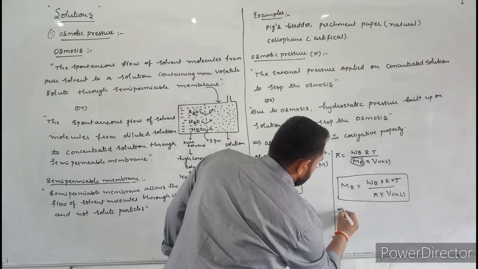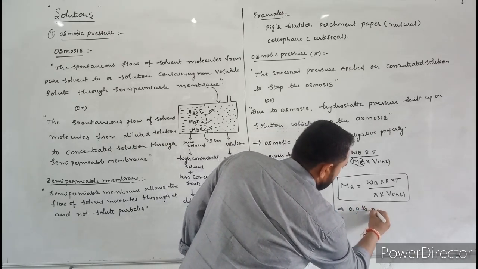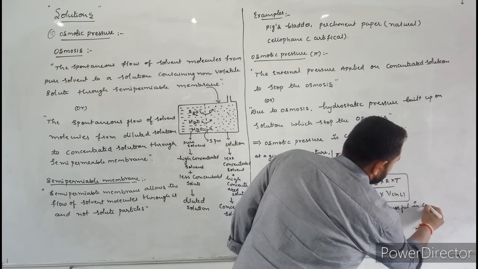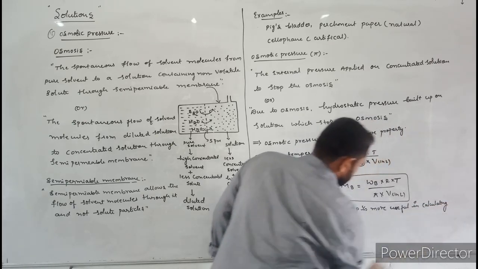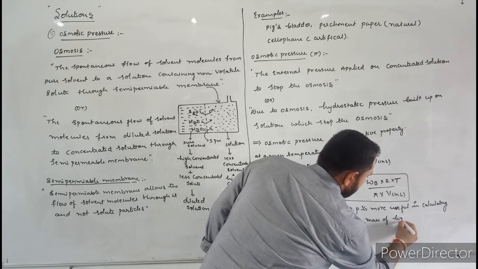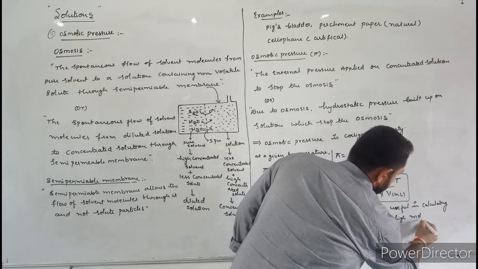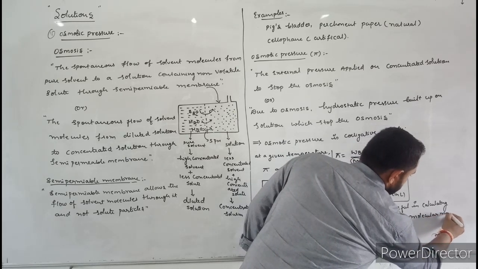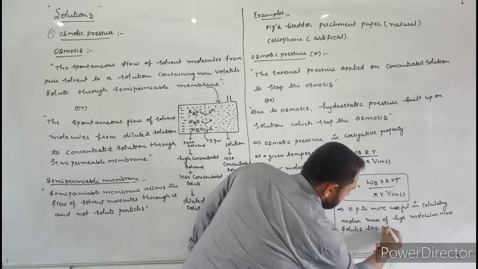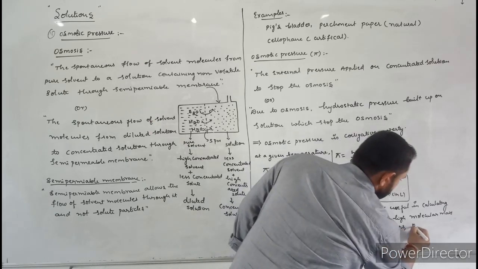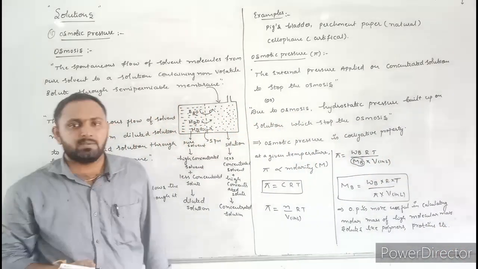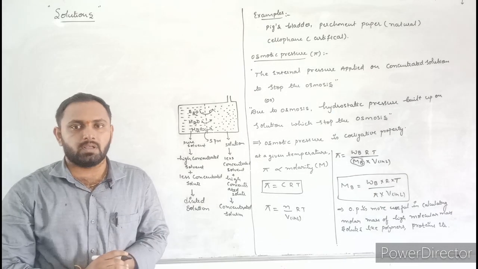Here I will write: osmotic pressure is more useful in calculating molar mass of high molecular mass solutes like polymers, proteins, etc. Okay, this is about osmotic pressure. Next, let us discuss reverse osmosis.